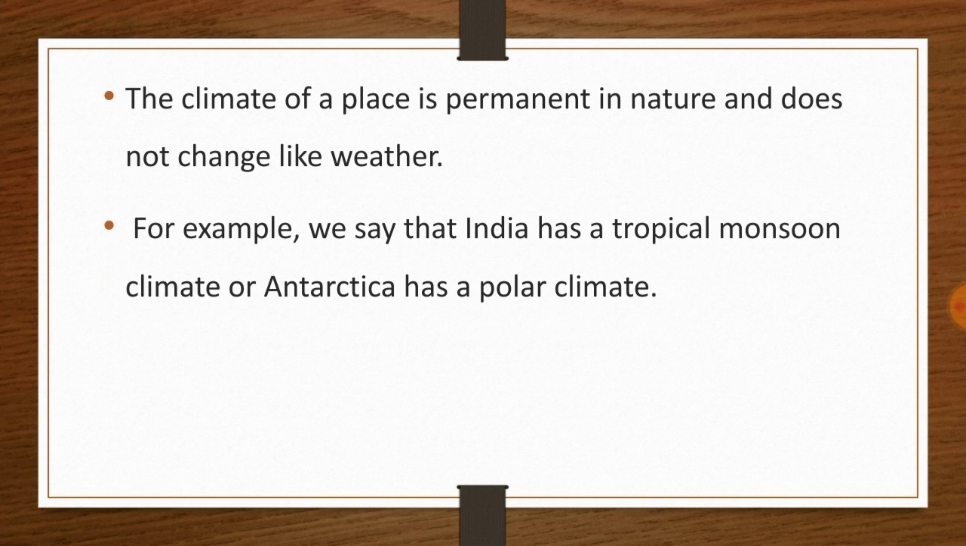We will move further. For example, we say that India has a tropical monsoon climate because India lies in a tropical region and is affected by monsoon. We can say that it is a tropical monsoon climate. And when we talk about Antarctica, since it is in a polar region, we may say that it has a polar climate. I hope you understand the differences.